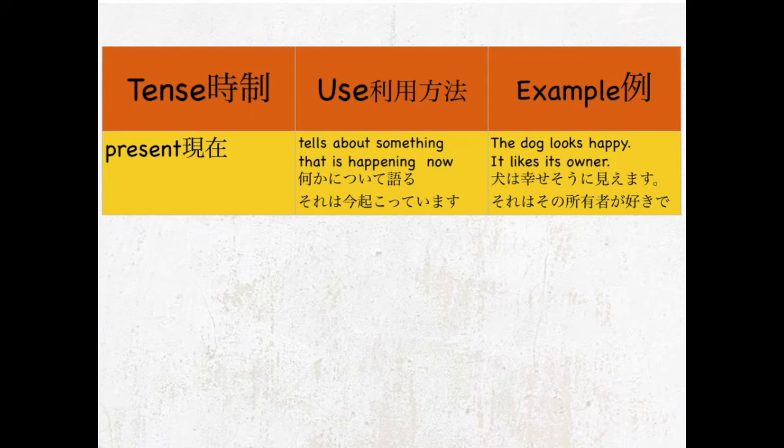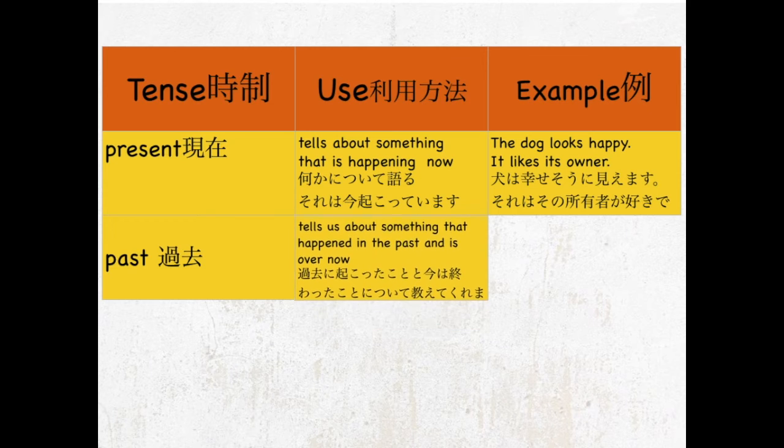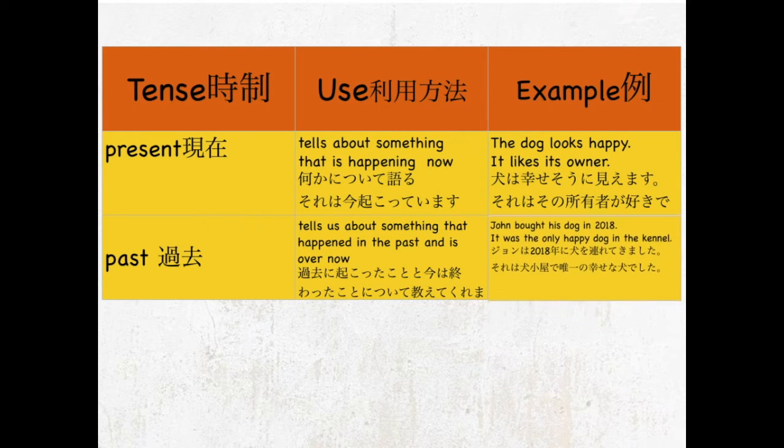Now, let's look at the past tense. The past tense tells us about something that happened in the past and is over now. Let's look at the example. John bought his dog in 2018. It was the only happy dog in the kennel. Action finished.